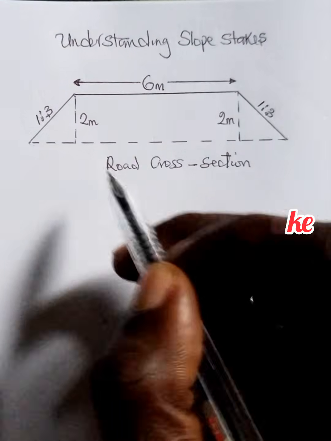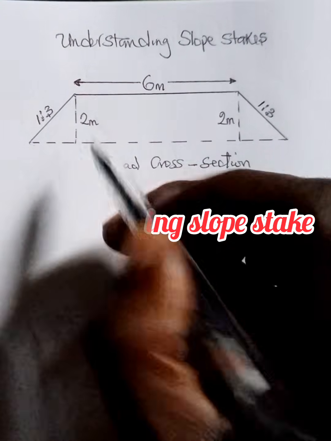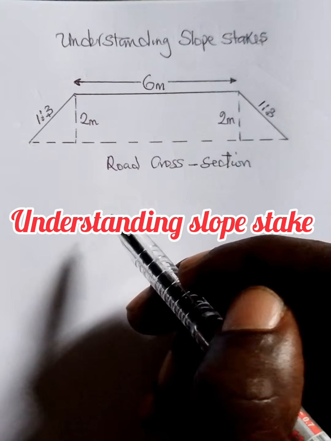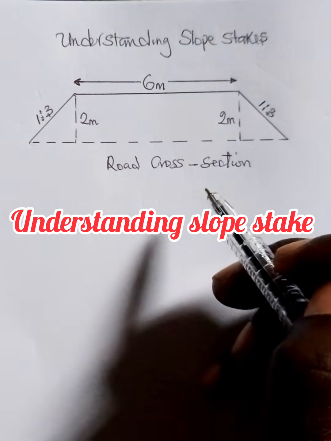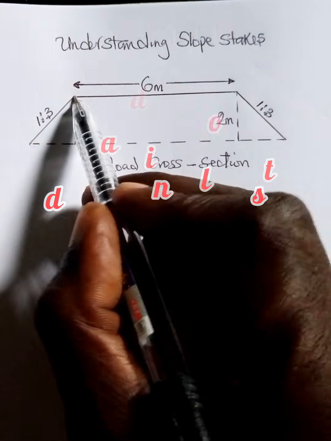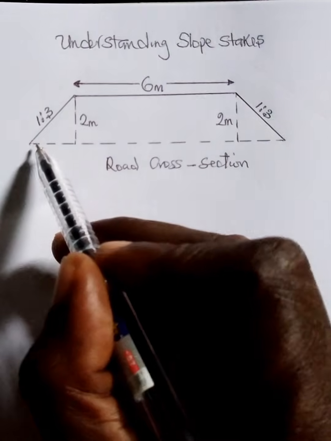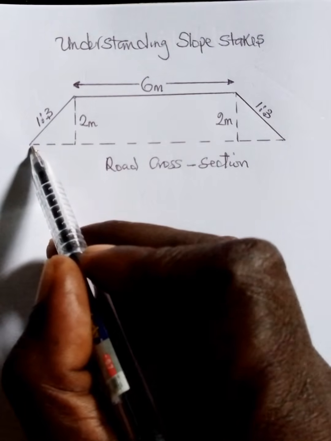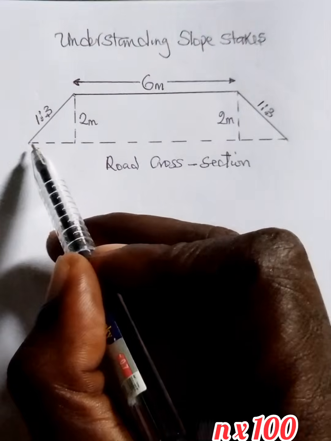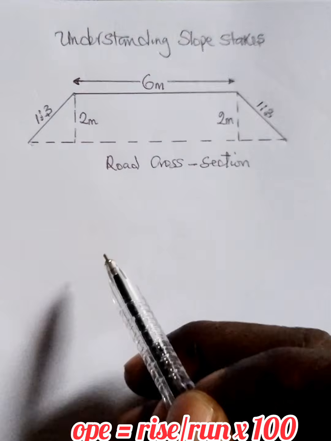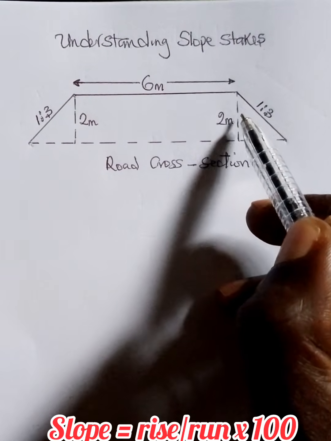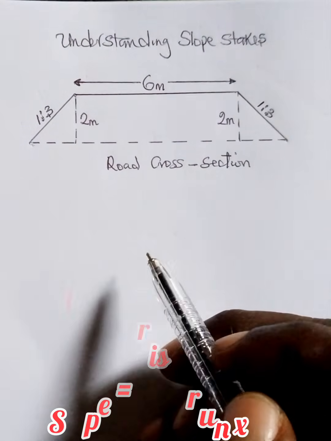Alright, in this video let us see how we can use our slope stick to get other information we need on our road. Look at this road cross section. You see the width at the top of the carriageway is 6 meters from here to here, but the width at the bottom side where we are building our road from is from this point to this point. So let us see how we can determine this point from this point to this point, because we have to build the road from this point. As it's going, it's narrowing till this 6 meters.